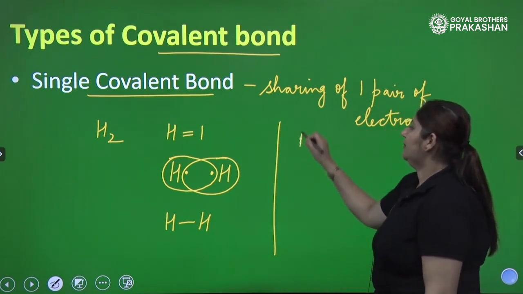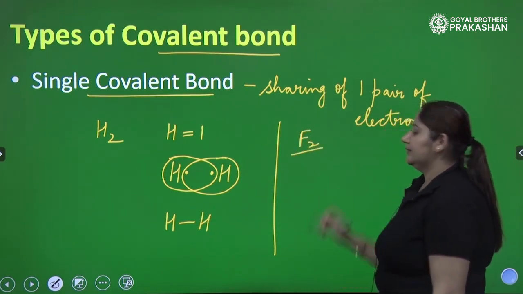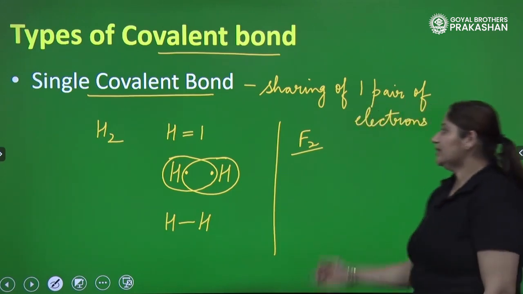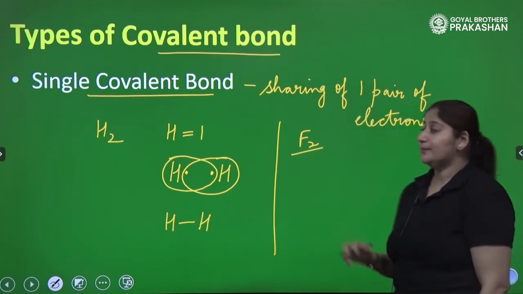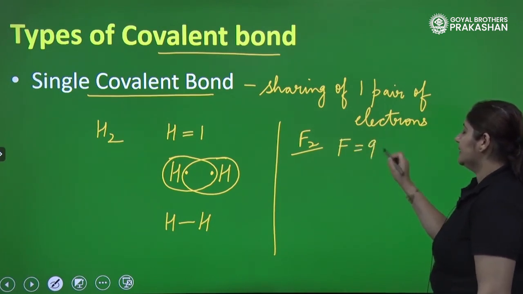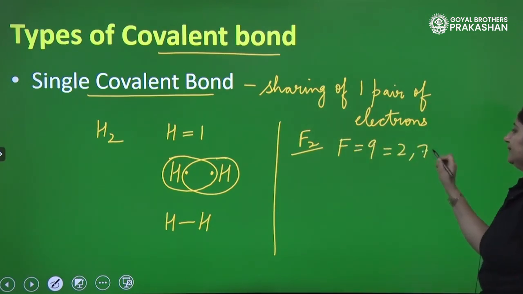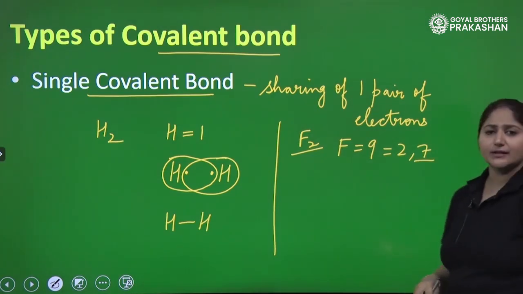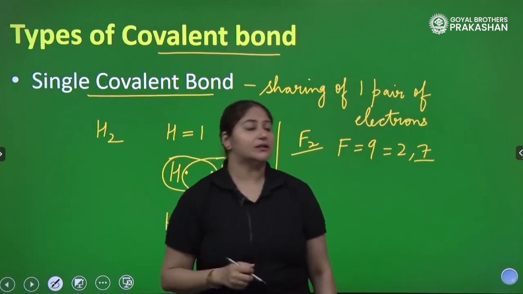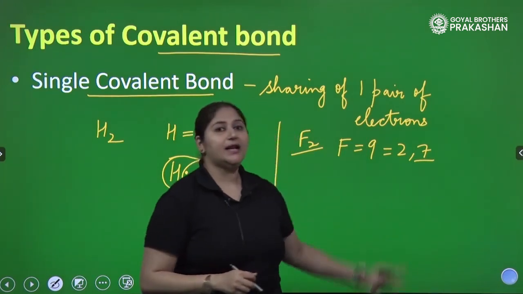Now when we talk about fluorine, F2, I'm sure you know that fluorine exists as an F2 molecule. So the question arises, how does F2 exist? The atomic number of fluorine is 9, so it is 2, 7. It has 7 valence electrons. How many electrons does fluorine need?